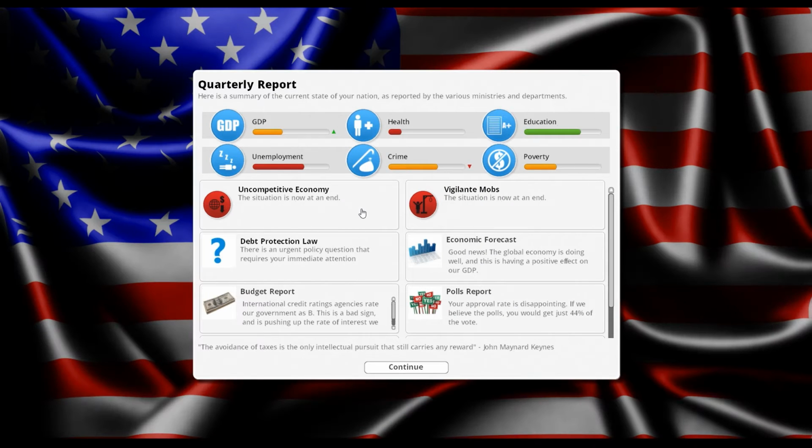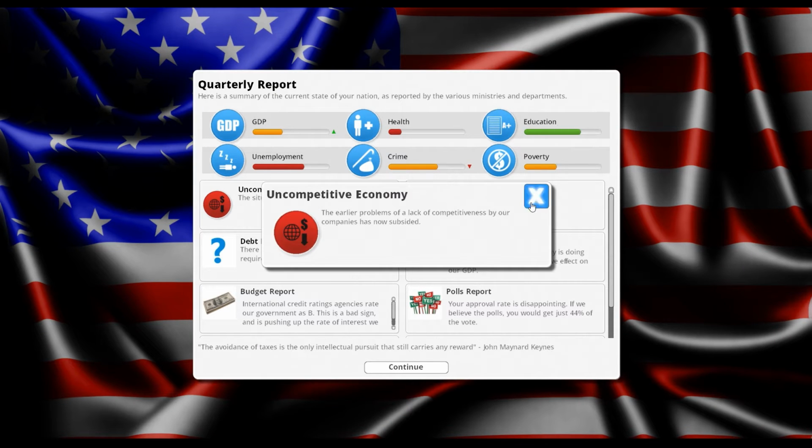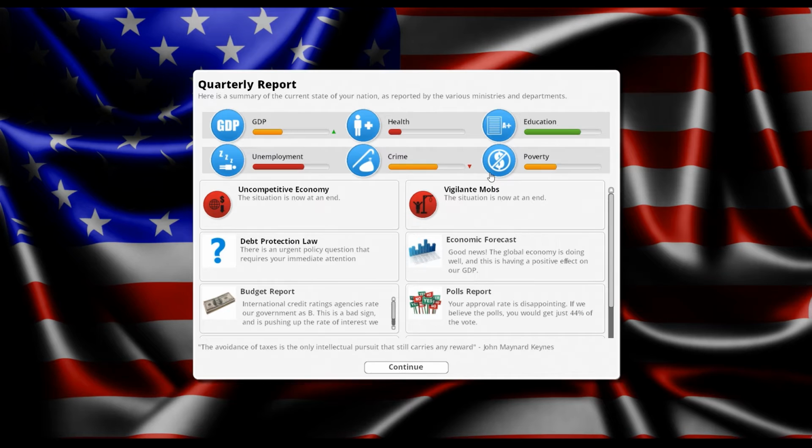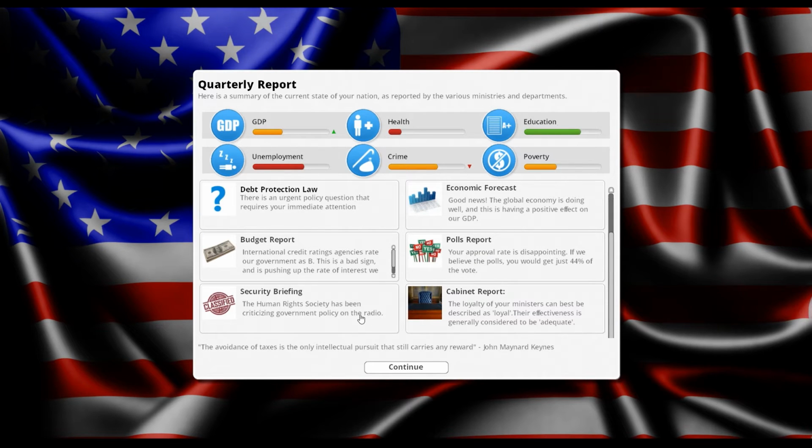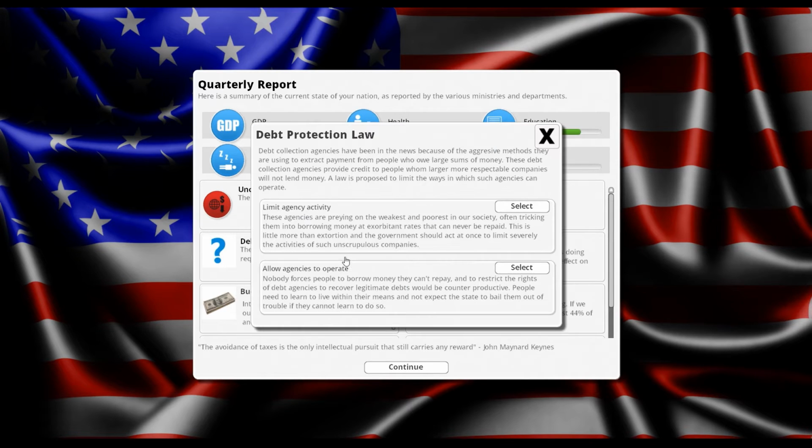Let's see what we get. Uncompetitive economy and vigilante mobs are at an end. Fantastic. Crime is dropping. GDP is going up. Approval rating has gone up. We have a security briefing. Okay. Debt protection law. What do we want to do here?